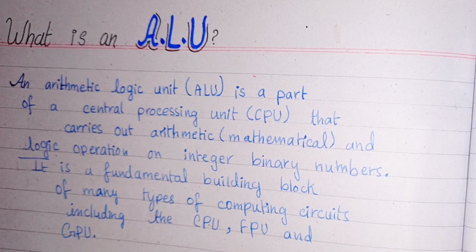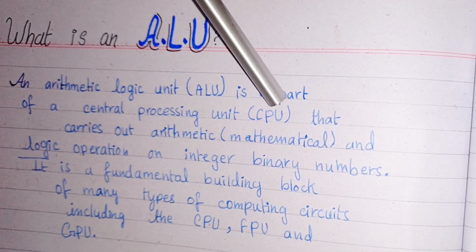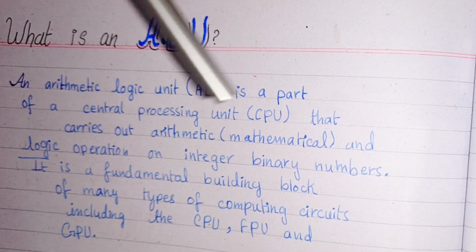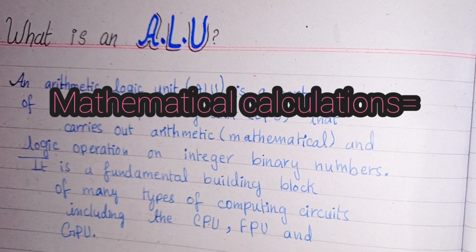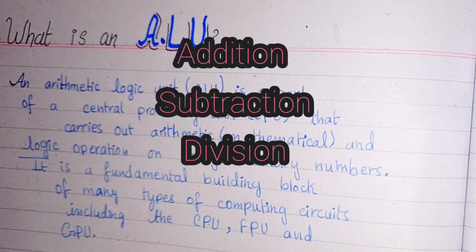So here we are talking about the ALU, which stands for Arithmetic Logic Unit. It is a part of the central processing unit, the CPU, that carries out arithmetic, meaning mathematical calculations like addition, subtraction, division, multiplication.